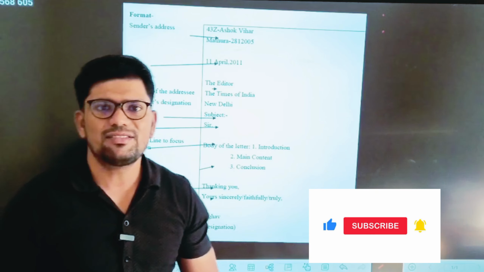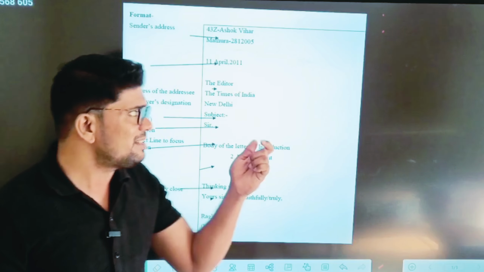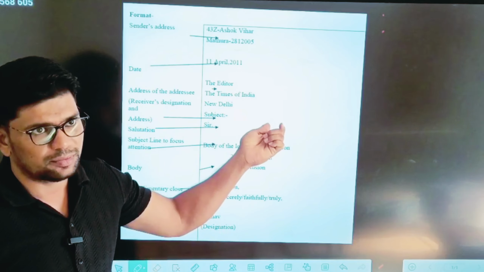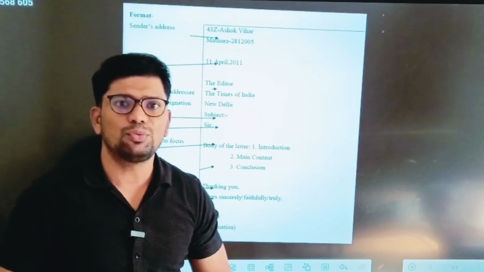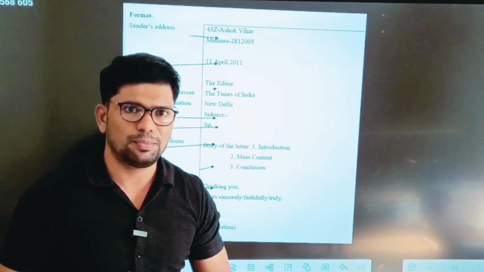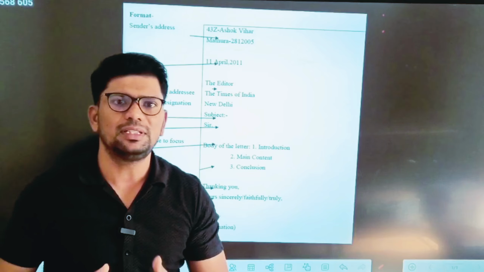Informal letter. As you know, in the CBSE board exam also this topic is quite important because the weightage of this topic is around 5 marks. So let's begin this topic. So, formal and informal letters.